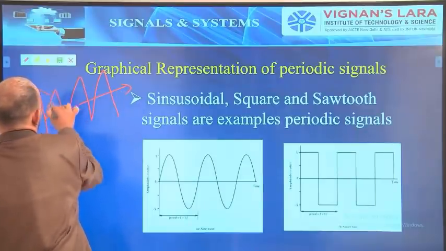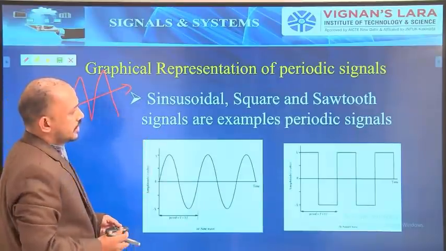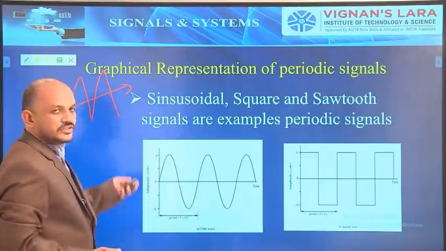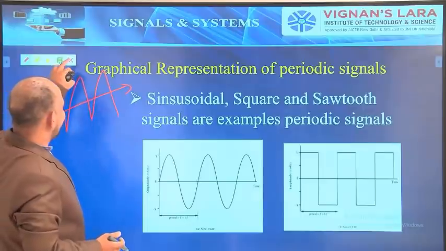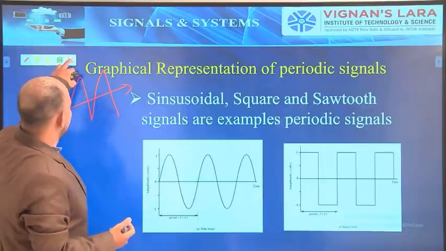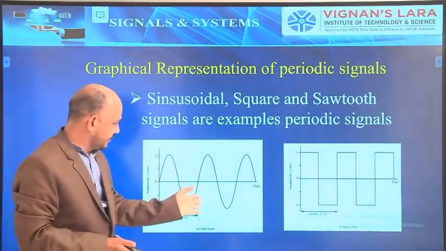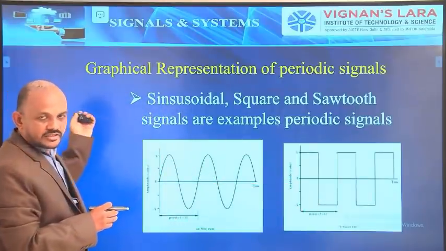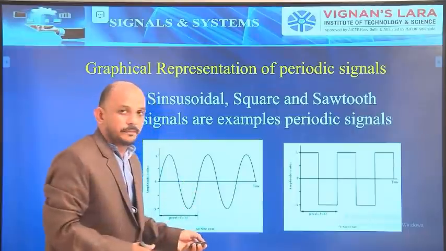It is also repeating after a specific interval of time. So this signal we can call a periodic signal. So the examples are sine wave, square wave, and I have also shown the sawtooth wave. These are the examples for periodic signals.